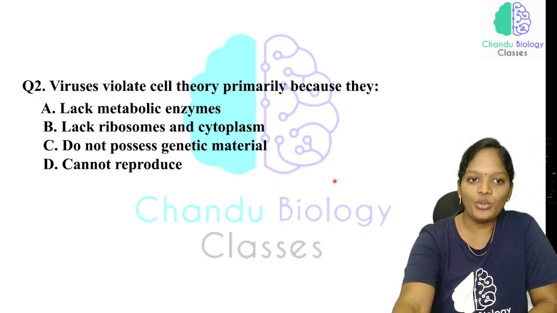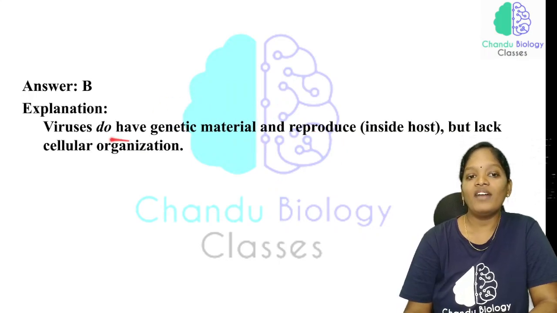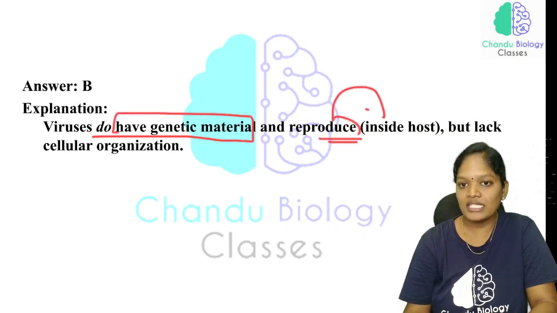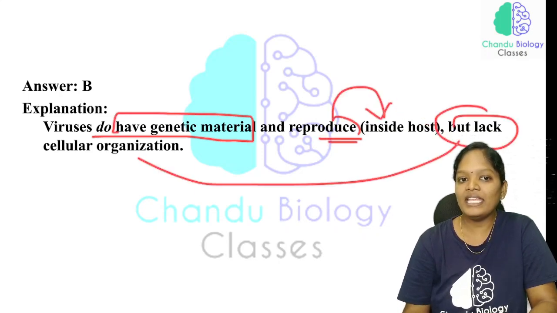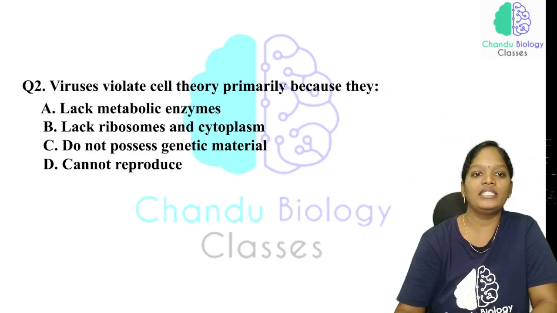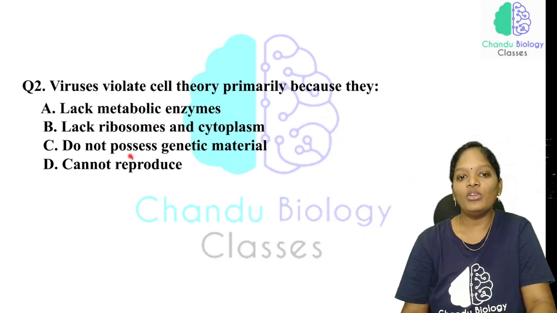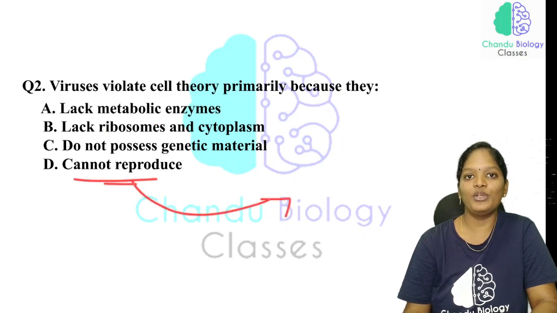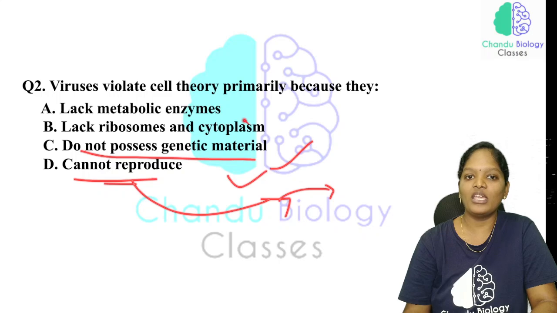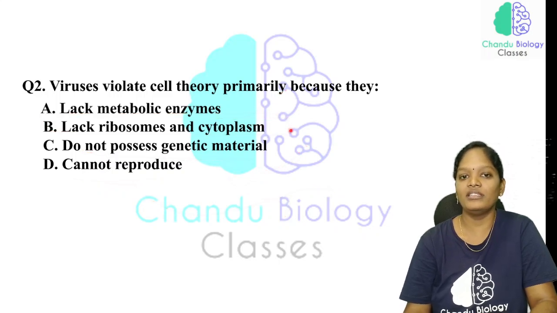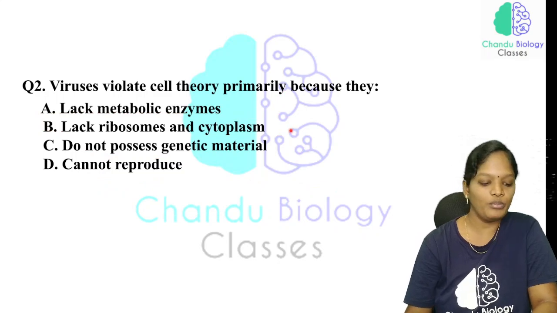Let me show you the answer. Option B. Viruses do have a genetic material, and they reproduce inside the host, but they lack the cellular organization. They don't have ribosomes, cytoplasm or a cell membrane. But it is not that they do not reproduce. Of course they reproduce, inside the host. They have a genetic material and they also have enzymes. But this is the reason it violates the cell theory. So this is the most important statement.